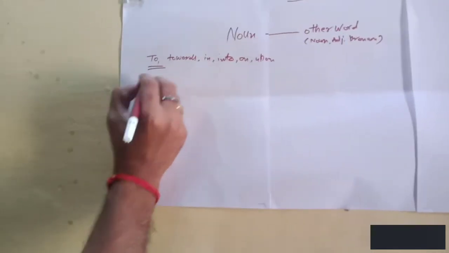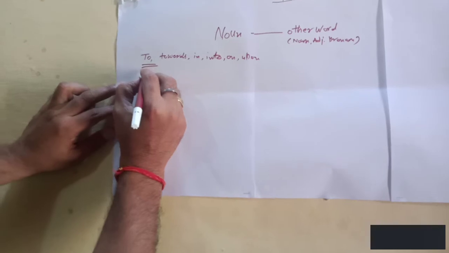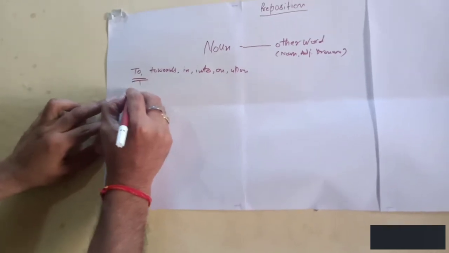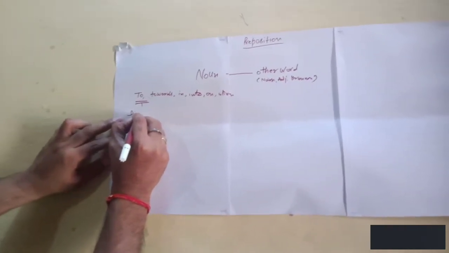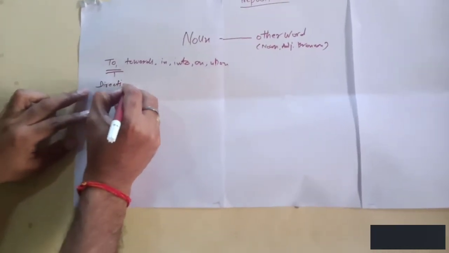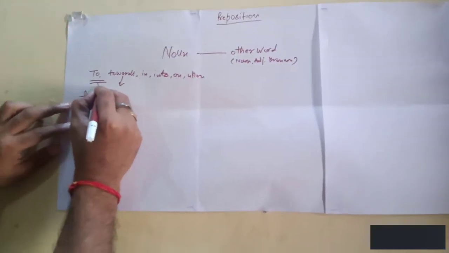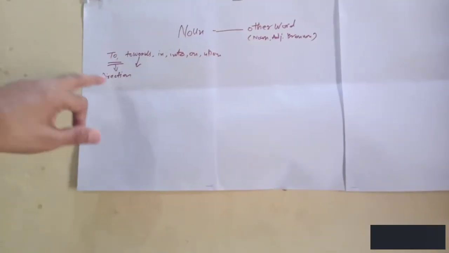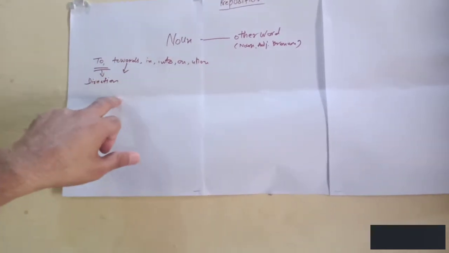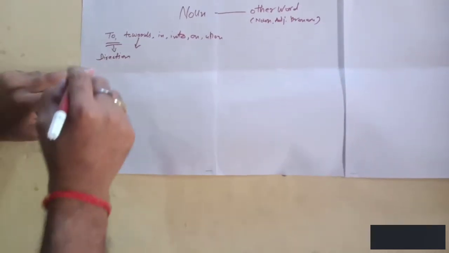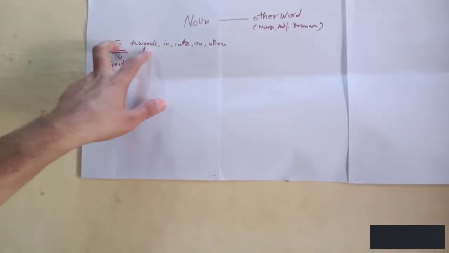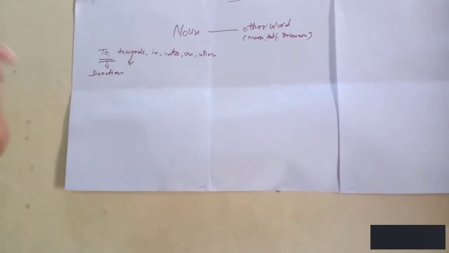To. To is used for direction. Towards also is used for direction. But there is a difference between the use of the two words, to and towards.